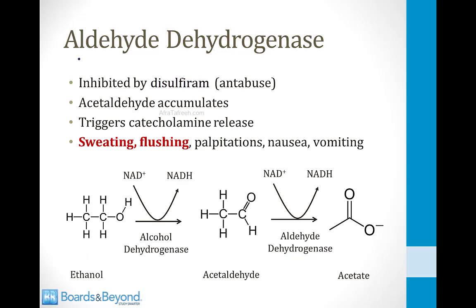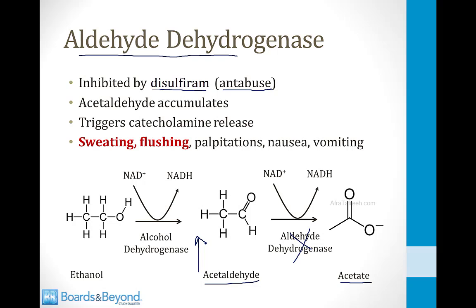The enzyme that catalyzes the second step in the metabolism of ethanol is called aldehyde dehydrogenase. This catalyzes the conversion of acetaldehyde into acetate, and there is a drug that inhibits aldehyde dehydrogenase called disulfiram. It also goes by the name antabuse, and this is given to alcoholics in an attempt to limit their abuse of alcohol. If you inhibit aldehyde dehydrogenase and then the patient consumes alcohol, levels of acetaldehyde in the plasma will rise.